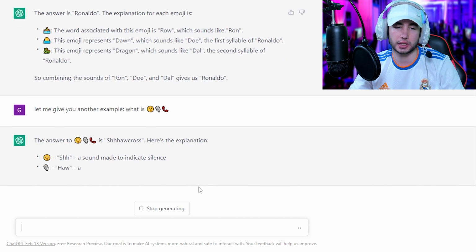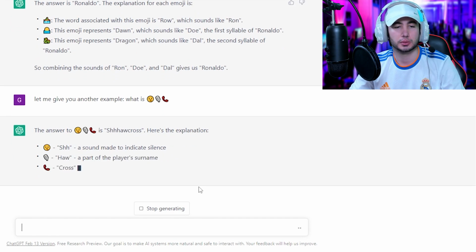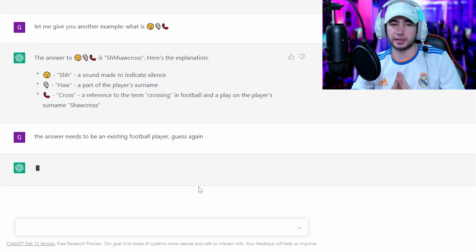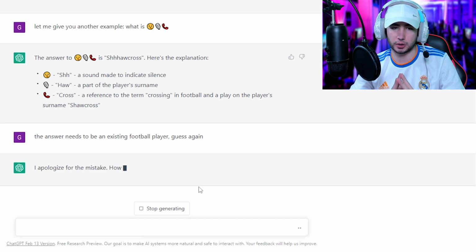Shu to indicate silence. Ha, what? Player's surname, part of the player's surname. That's not even an exclamation. And cross, reference to the term crossing in football, which gives us Shaw cross. The answer needs to be an existing football player. Guess again. Apologize for the mistake.